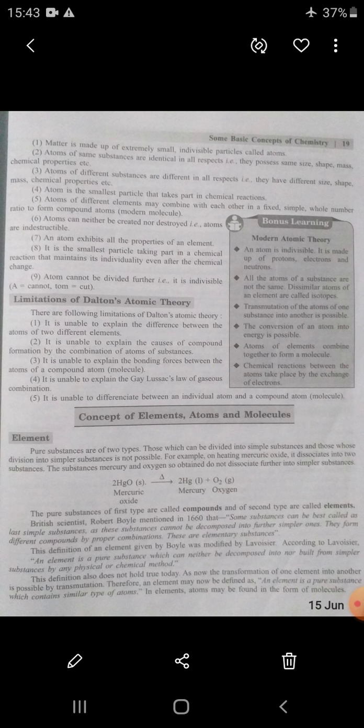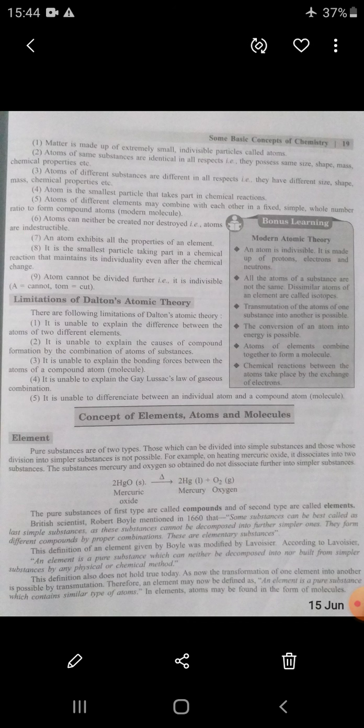First, what is an element? Pure substances are of two types. Means every pure substance has two types: those which can be divided into simpler substances, and those whose division into simpler substances is not possible. Means some can be divided and some cannot be divided.